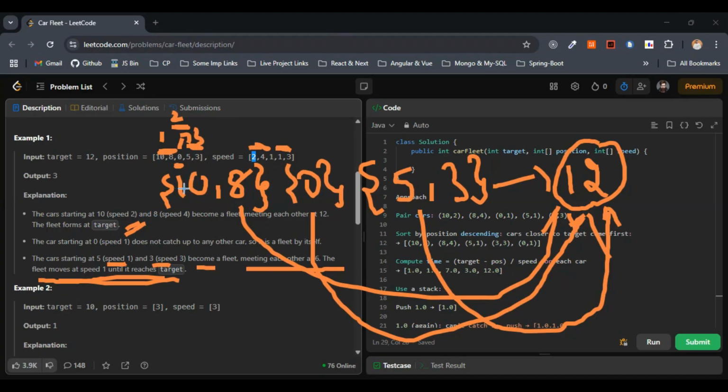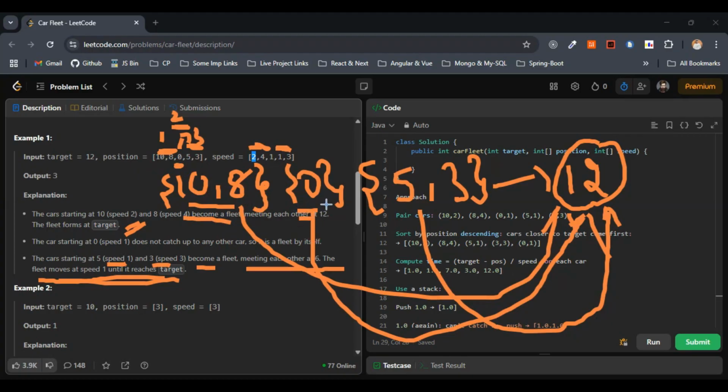Very easy to understand, right? Again, don't get confused here. A fleet is just a group of cars. That's it. We are grouping the cars accordingly with what the question has said. It has to form a fleet, and it will form the fleet by the nearest number that is possible. See here, 10 comma 8: the nearest number to 10 is 8, right? So it forms a fleet.